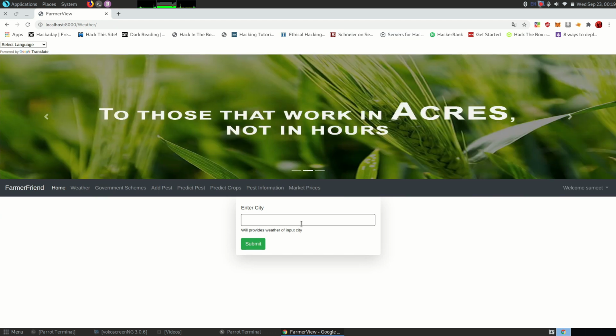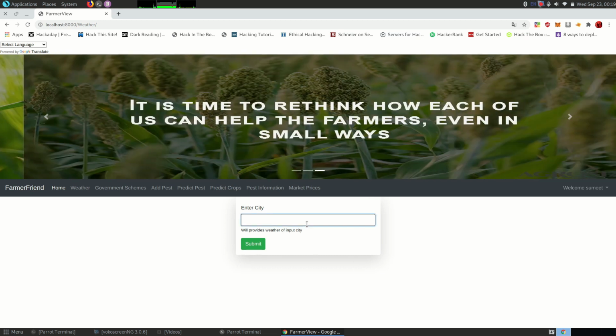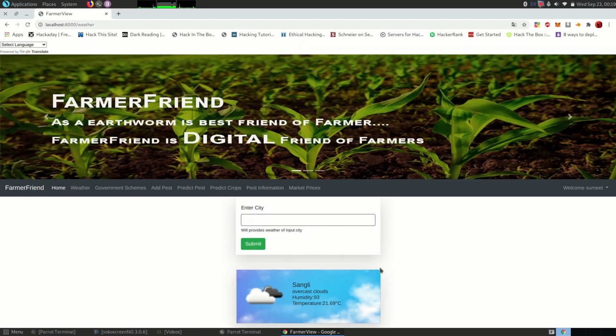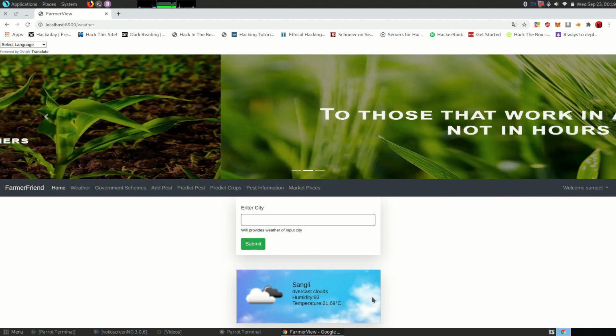Here farmers can see weather conditions in their city. Let's check weather conditions for Sangli city. So here you can see the weather condition for Sangli city.